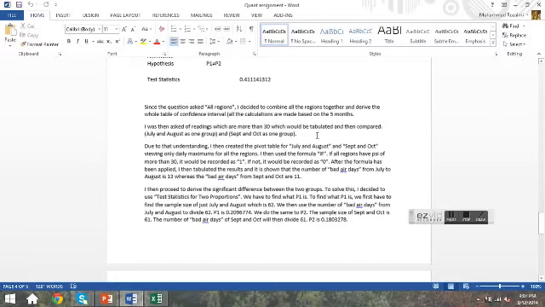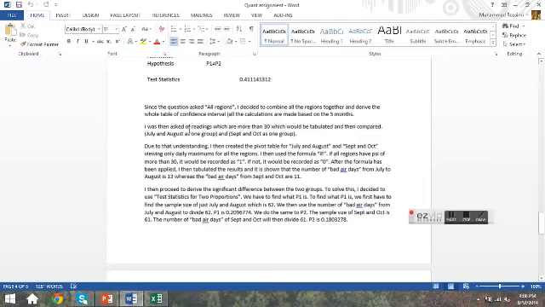They asked us to compare July and August as one group and September and October as another group. And since they said all regions, I decided to combine all regions together and then derive the whole table of confidence interval, which means all the calculations in the confidence interval are based on the 5 regions.